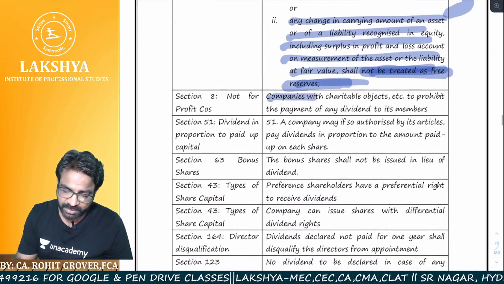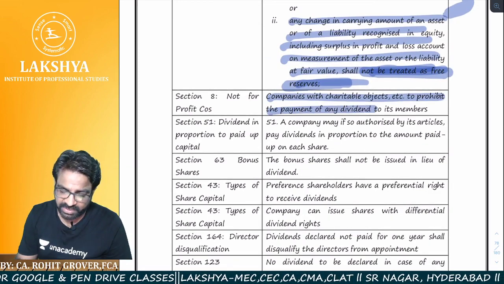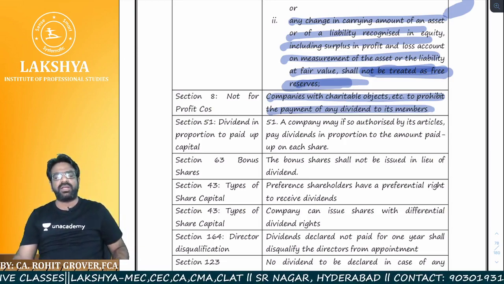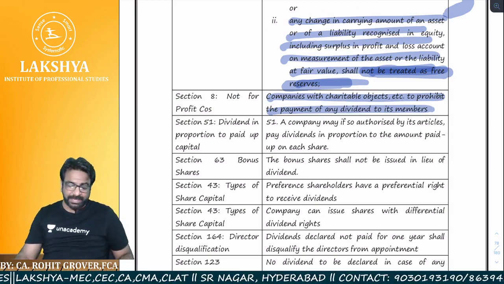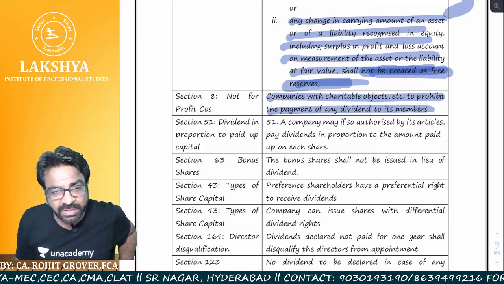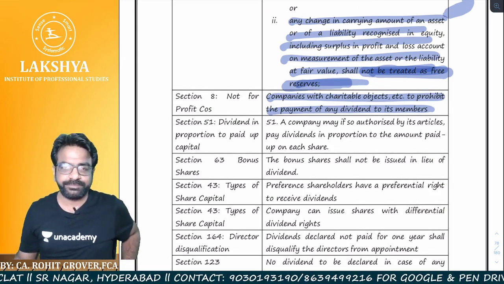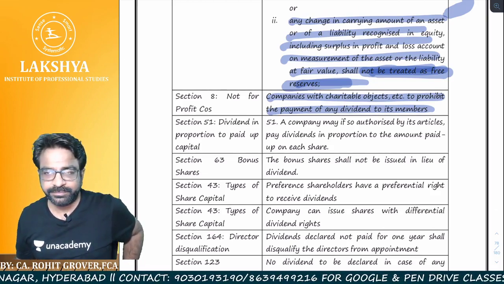Companies with charitable objectives are prohibited from paying any dividend to members. We have already understood this in company law: a Section 8 company is prohibited from declaring any kind of dividend to its members because it's a non-profit organization. Are you getting the point?